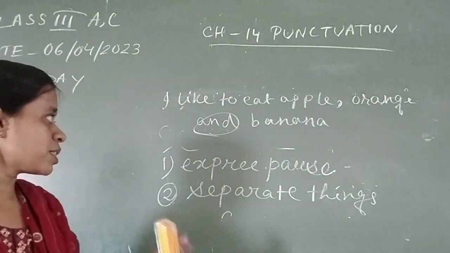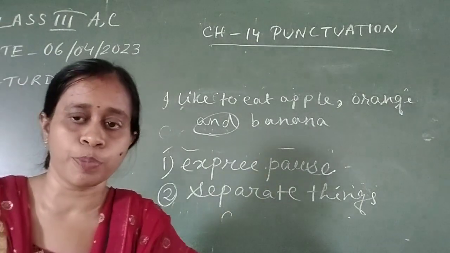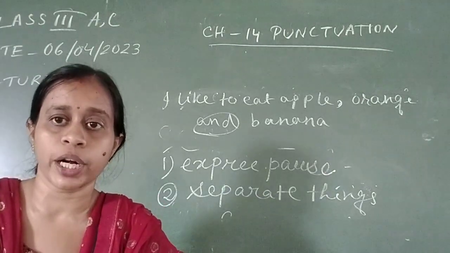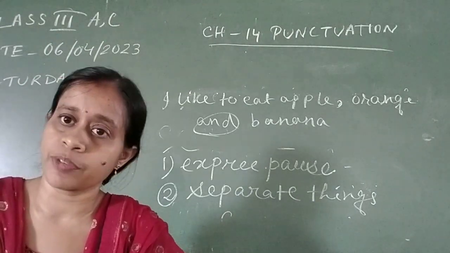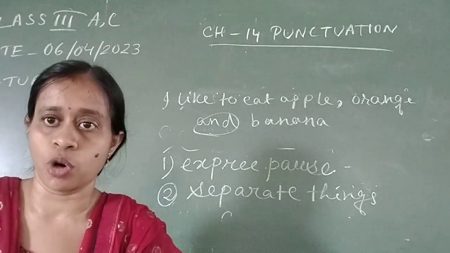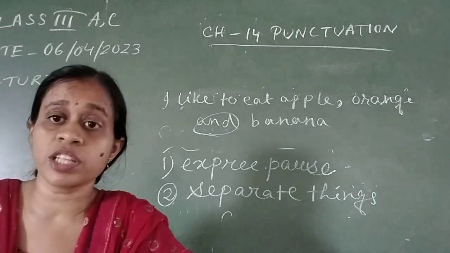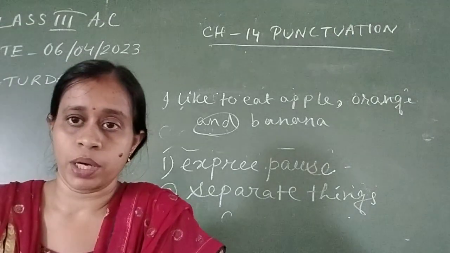So we use comma to give a short pause. In the first sentence you can see, come in, please. After in we should use a comma to give a short pause. Second thing, we use comma to separate things, like I like to eat orange, apple and banana. So between orange and apple you should give a comma, but make sure that before and you should not give any comma. And third thing is that when we are addressing somebody directly, in that case we use comma